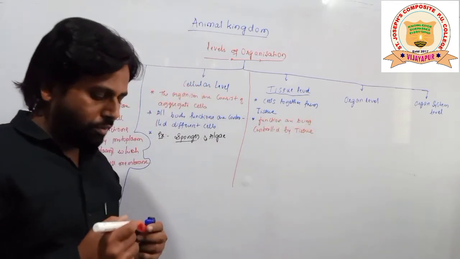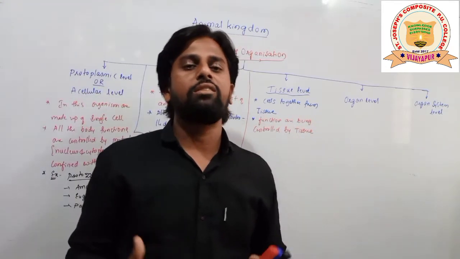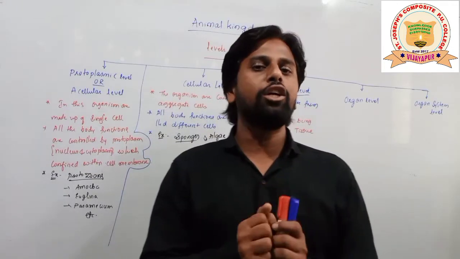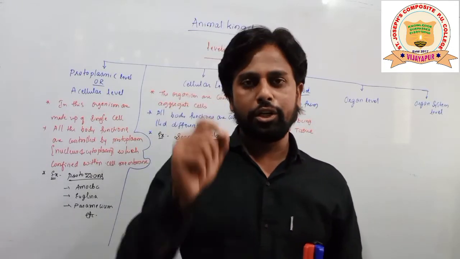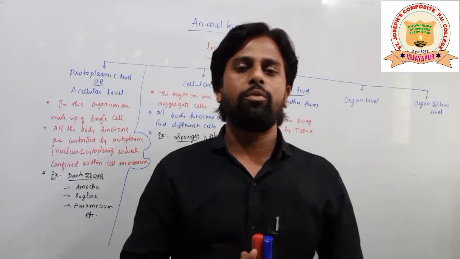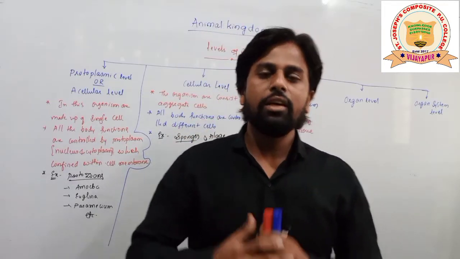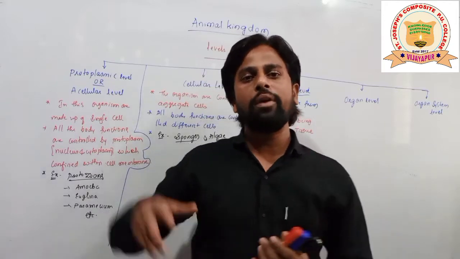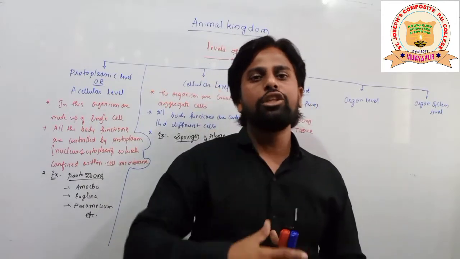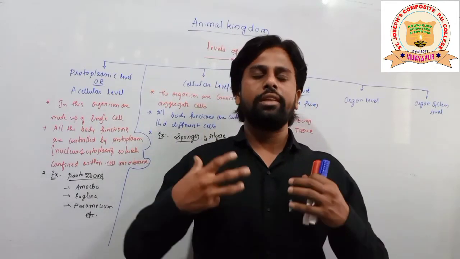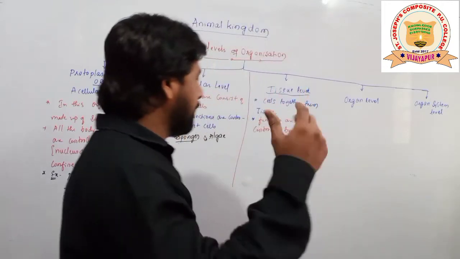Means in this group some of the cells are combined together and form tissue, and this tissue is responsible for the particular function taking place inside this group of animals. Means their body design has developed beyond the cellular level and reached the tissue level. Means their body functions are being controlled by tissue.